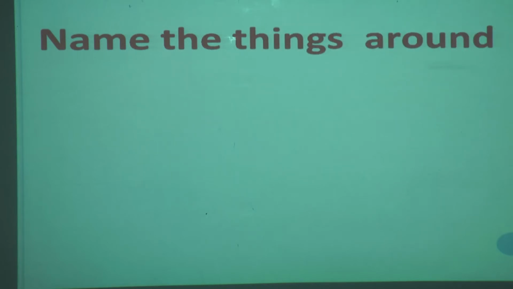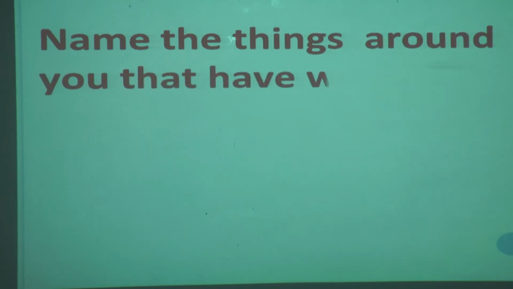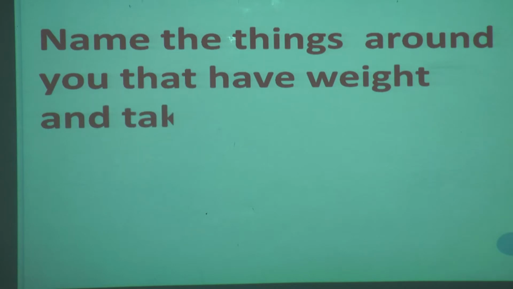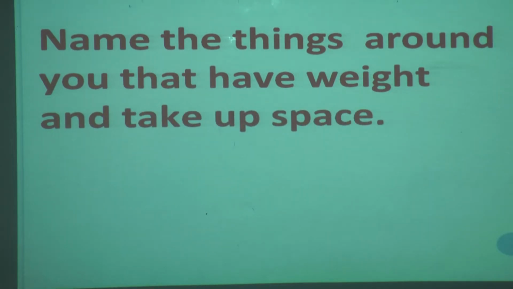Now dear students, look around you and name the things that are around you and that have weight and take up space.